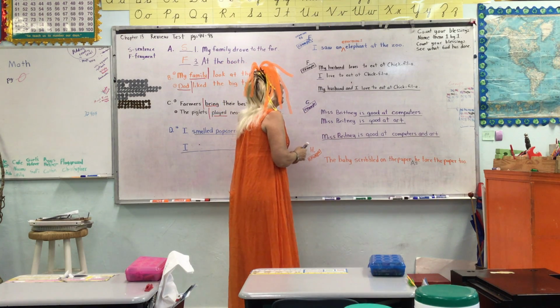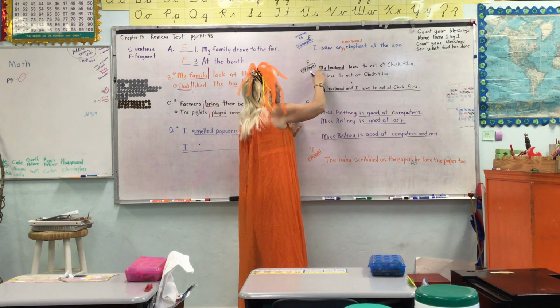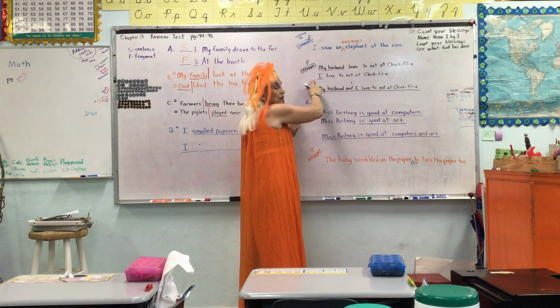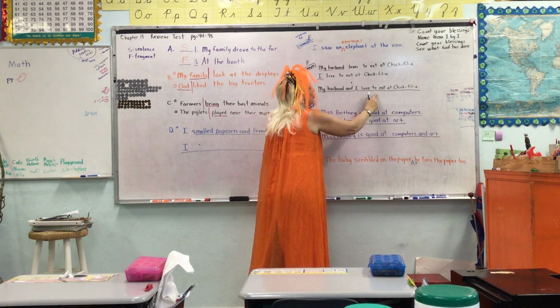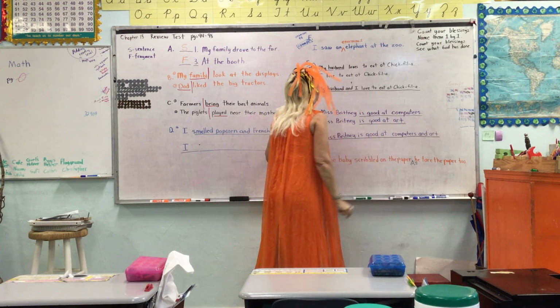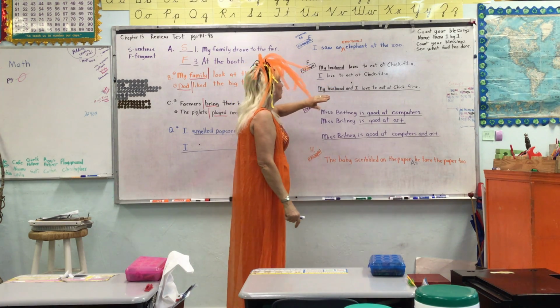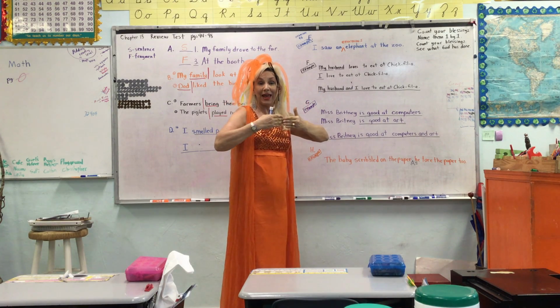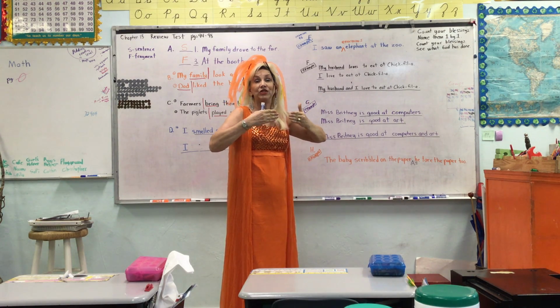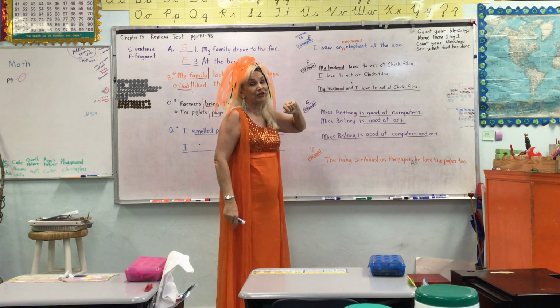Okay, so now I combined the subjects, my husband, and myself. So I put my husband and I love to eat at Chick-fil-A. So we have the same predicate, just had to put together and put an and. Remember we talked about putting the and to join them together, and is a conjunction and brings it together, and that's what you will be doing in that section.